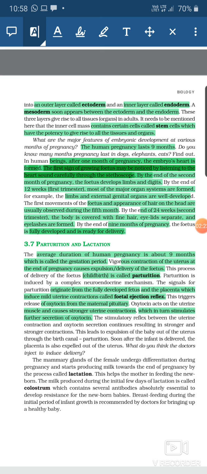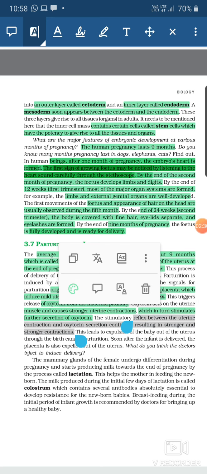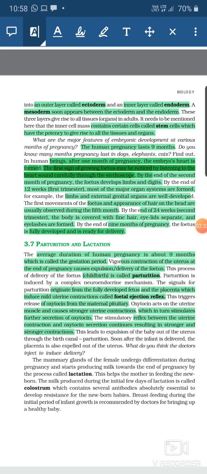So as the level of the uterine contractions increases and the oxytocin level continues to increase, this results in stronger and stronger contractions, and these stronger contractions lead to the delivery of the baby out from the uterus through the birth canal, and the process is known as parturition. As soon as the infant has been delivered, the placenta is also expelled out of the uterus. So it is the complete process of parturition. Oxytocin is playing a huge role, and oxytocin release is induced due to the fetal ejection reflex.